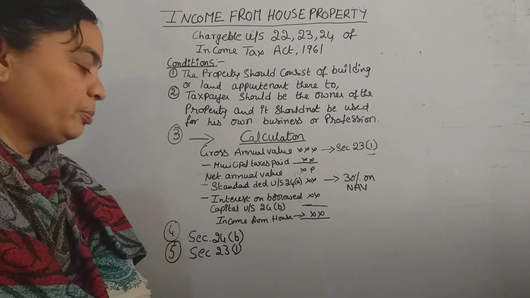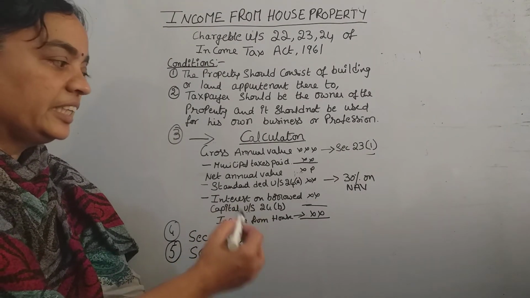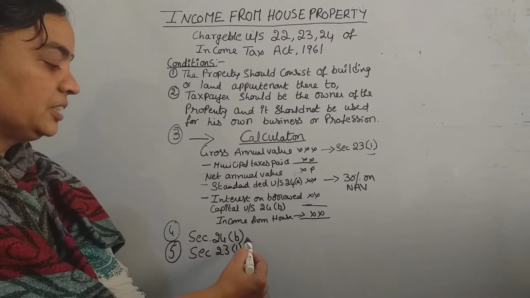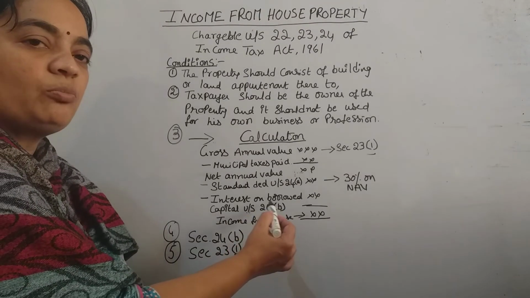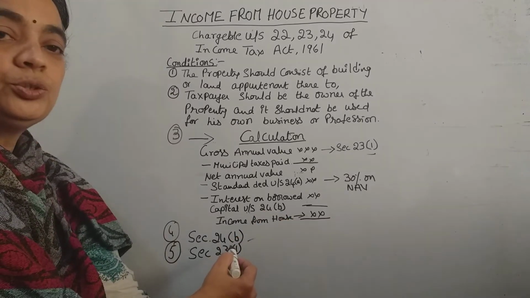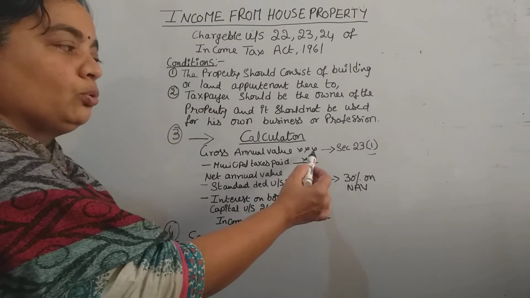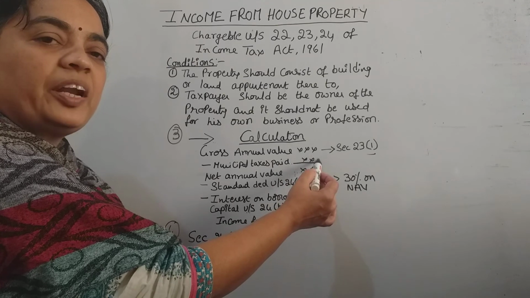Fine, house property. So in the next sessions we will discuss what is section 24(b), nothing but interest on borrowed capital, and section 23(1), that is how to calculate rental income per annum.